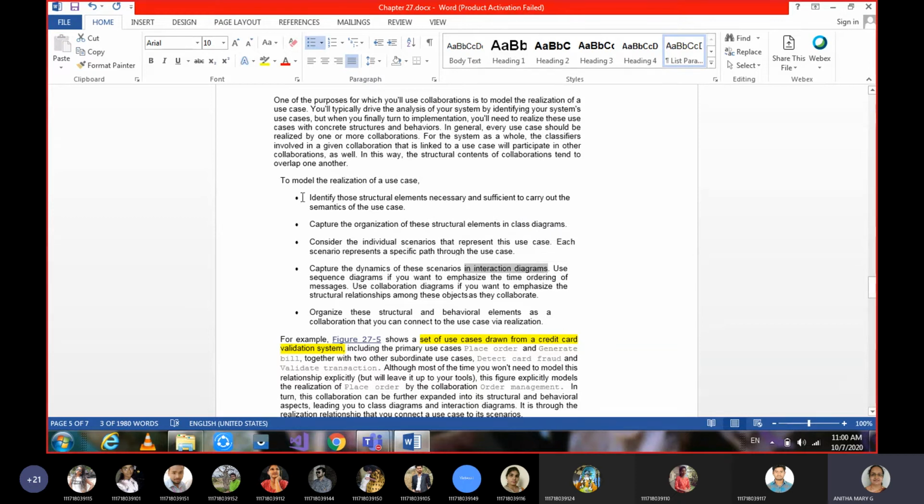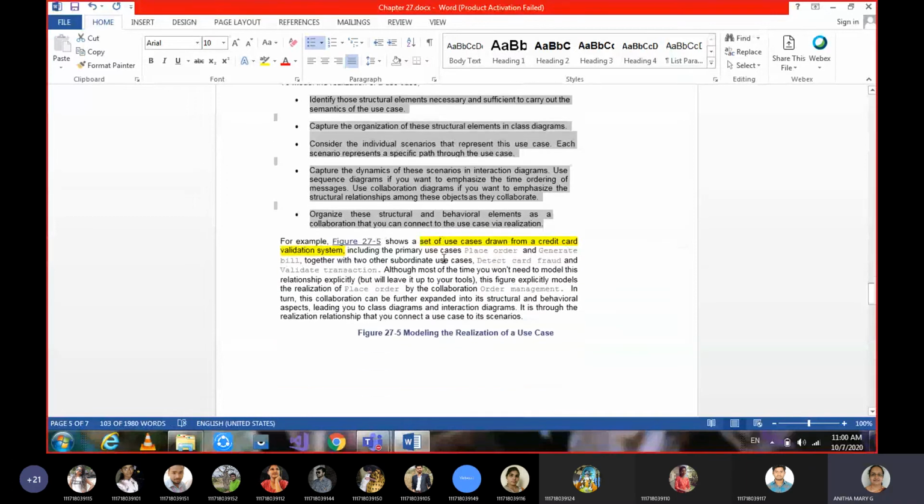So whatever we have learned under terms and concepts, the same thing will be given here in order to model. Okay, so let's see an example here in order to model the realization of a use case. Here we are taking an example of use cases drawn from a credit card validation system.